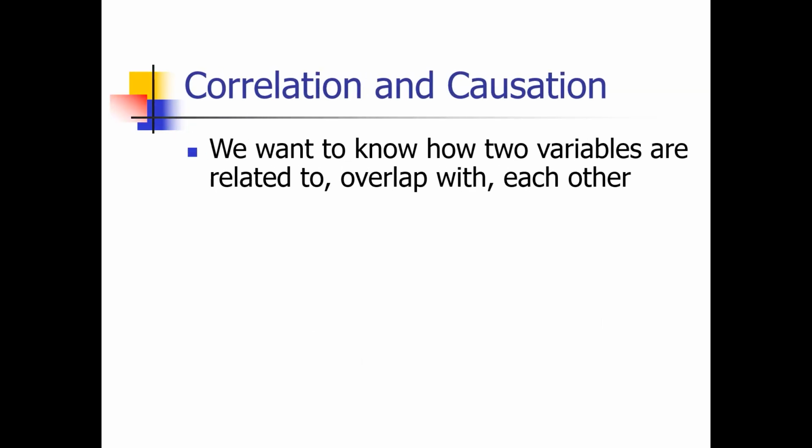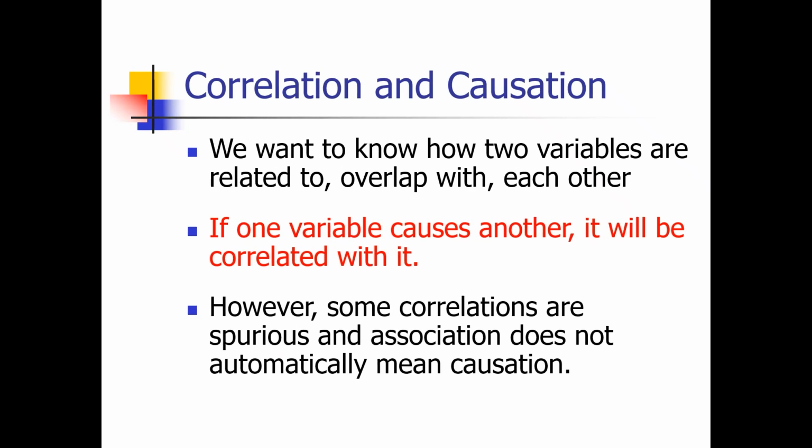Correlation and causation: we want to know how two variables are related or overlap with each other. If one variable causes another, it will be correlated with it. However, some correlations are spurious, and association does not automatically mean cause.